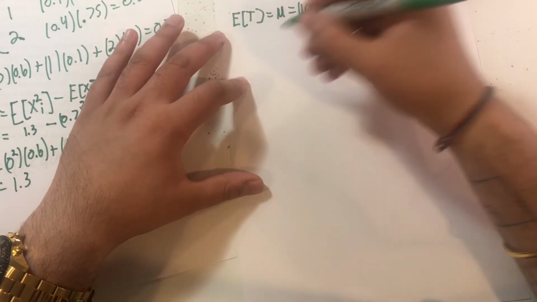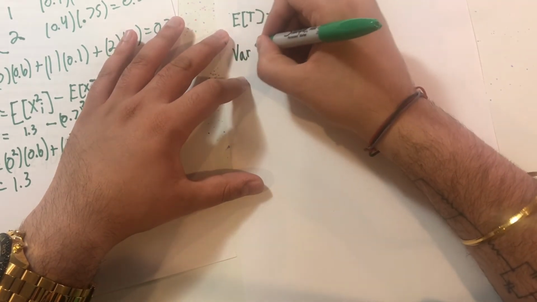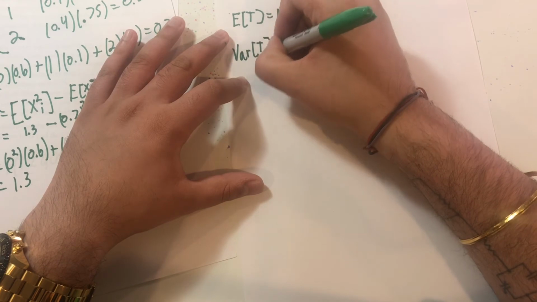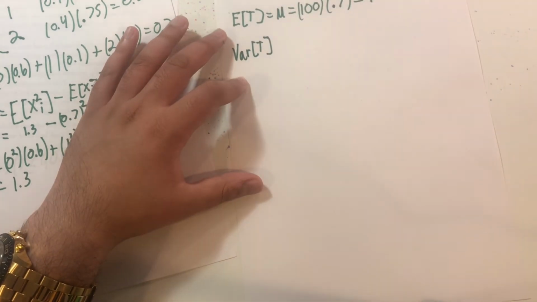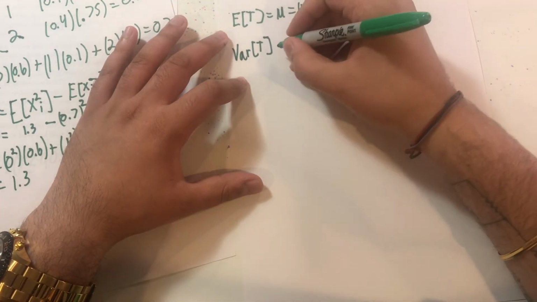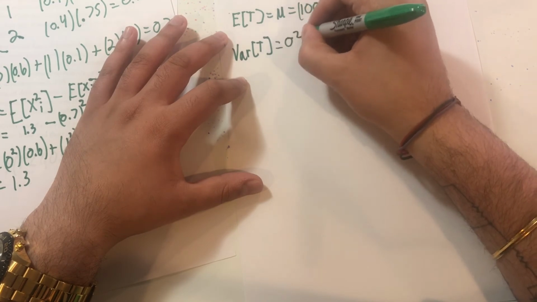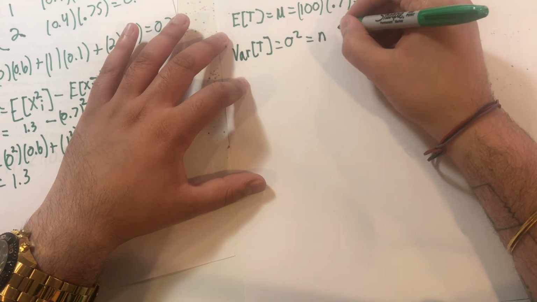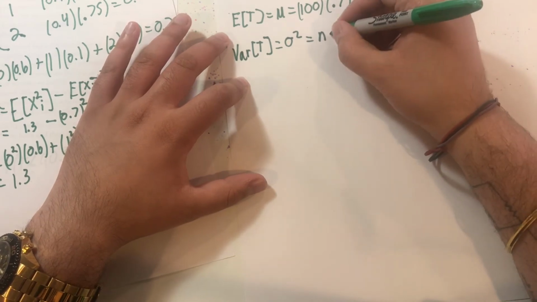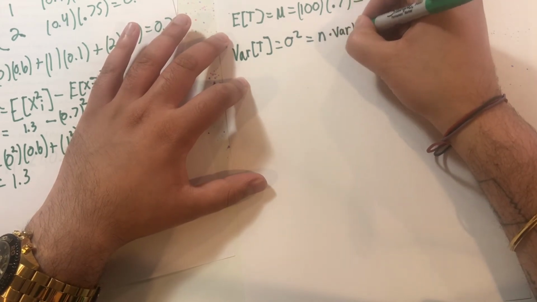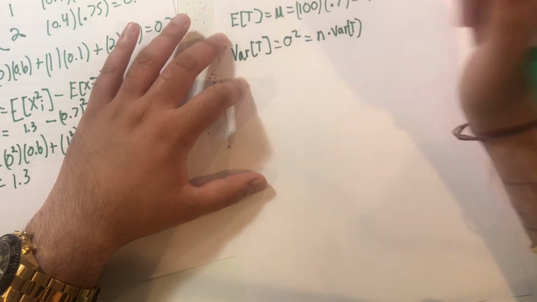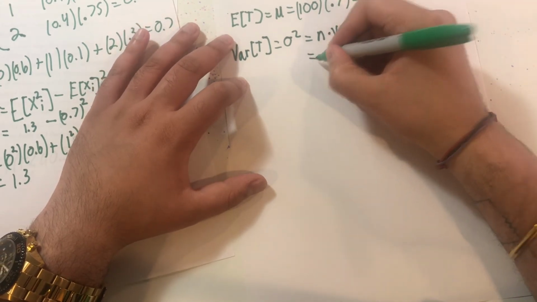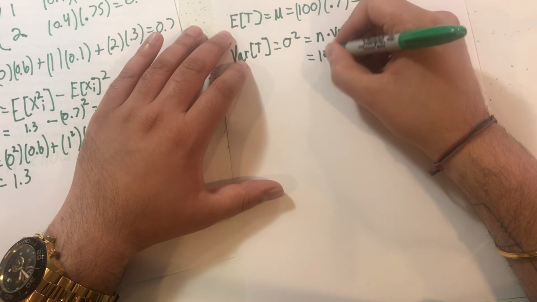And similarly, the variance of t follows the same rule. The variance of t, which I'm going to write as sigma squared, is equal to n times the variance of an individual. I'll write it out here because I tend to like to, in these explanation videos, write out every single thing.